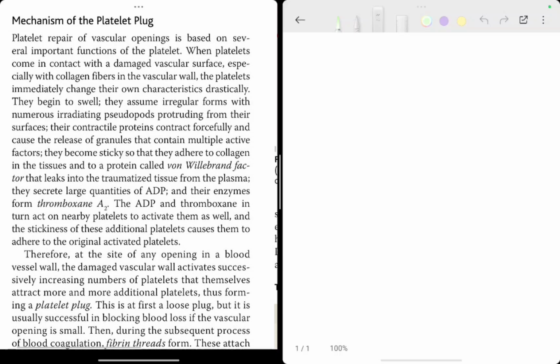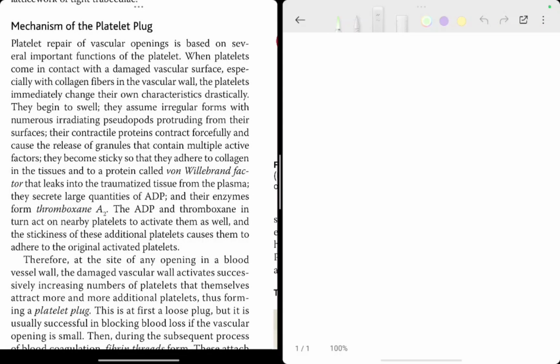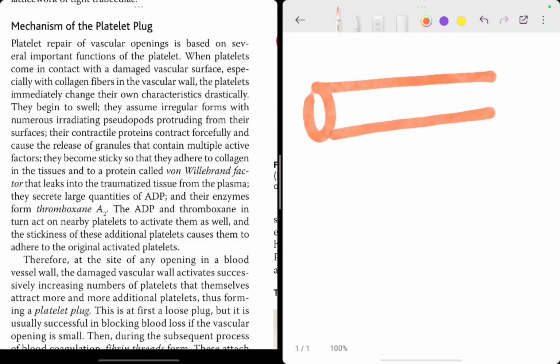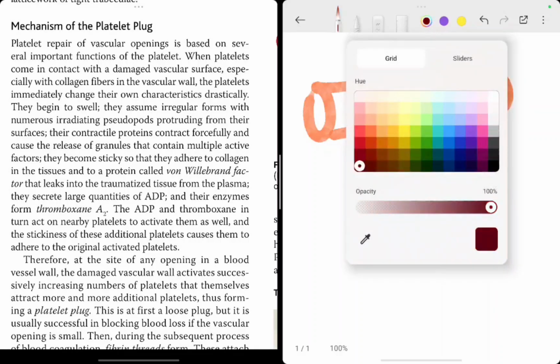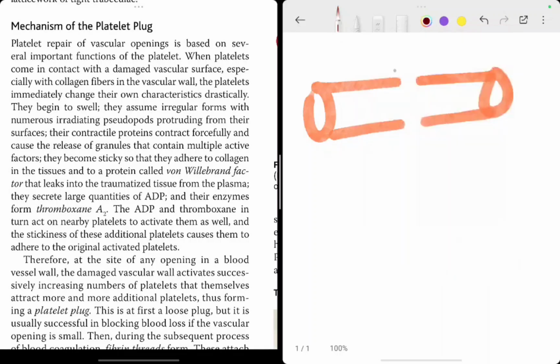Let us see what this paragraph means, that is the mechanism of platelet plug. Let's make a blood vessel again. Suppose this was my blood vessel and it has ruptured, and now the first event, that is the vascular constriction, has happened.